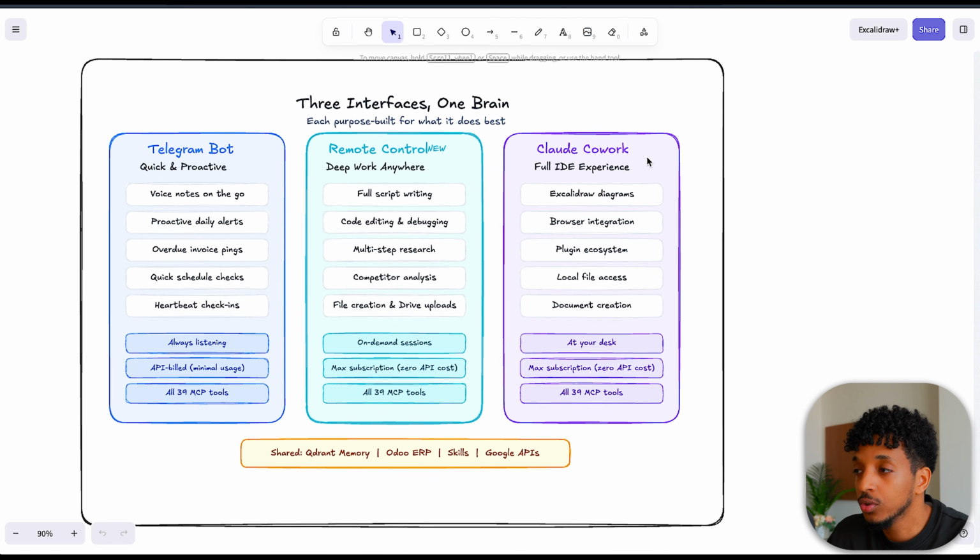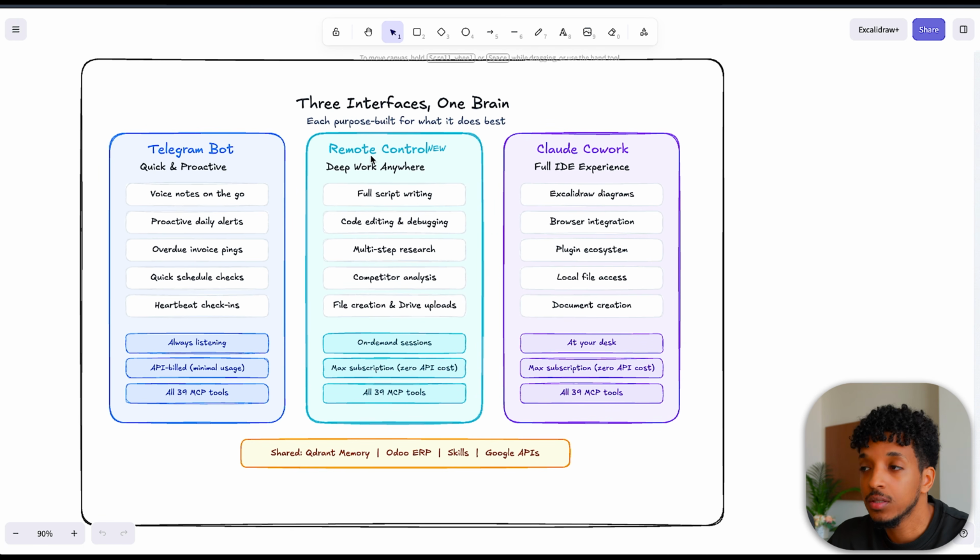On the other hand, we have Claude Cowork, which allows for the full IDE experience. Here we have Excalidraw, an MCP server that allows us to draw diagrams similar to what you're looking at here. This was using the same MCP server. We're able to have browser integrations and perform different tasks on a browser and get Claude to control our browser, which is also really awesome. We have the plugins ecosystem, local file access, document creation. All of this can be done when I'm at my desk using Claude Cowork. Again, they all share the same memory, same data and same interfaces. So this allows it to be very robust, and it always has full context about the business.